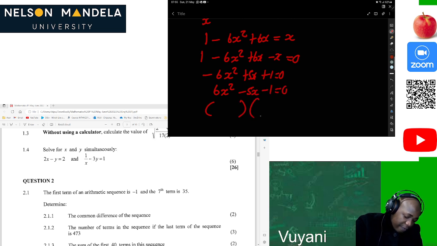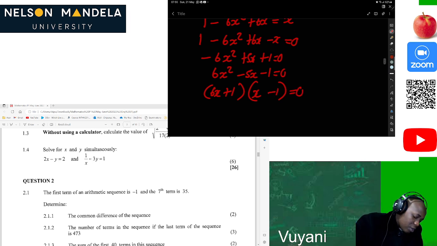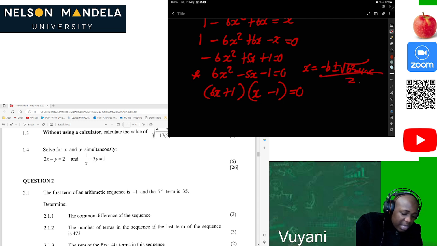Then we look for the factors. Of course, we're going to have x. We also have 6x there plus 1. Then minus 1 equal to 0. Then after that, yes, of course, from this stage, you can use your quadratic formula directly, no problem. If you can't find factors, this is always there to save. And the beauty of this quadratic formula is you don't have to memorize it. It's also on your formula sheet. So make use of a formula sheet and you'll be fine and ready for everything.